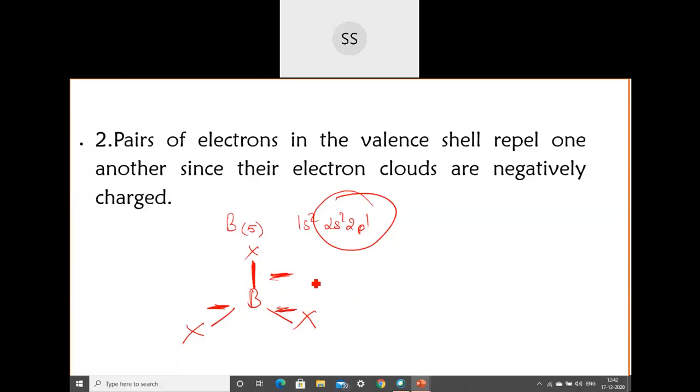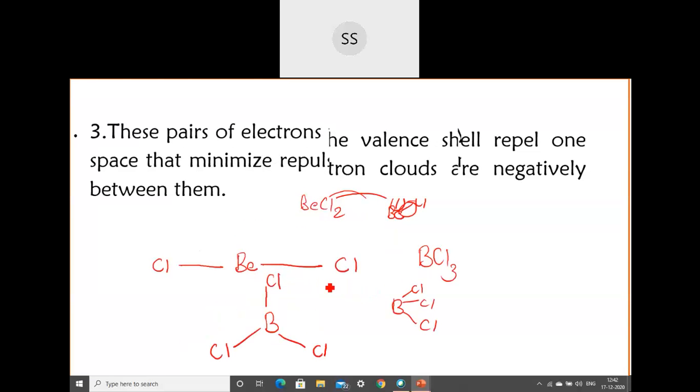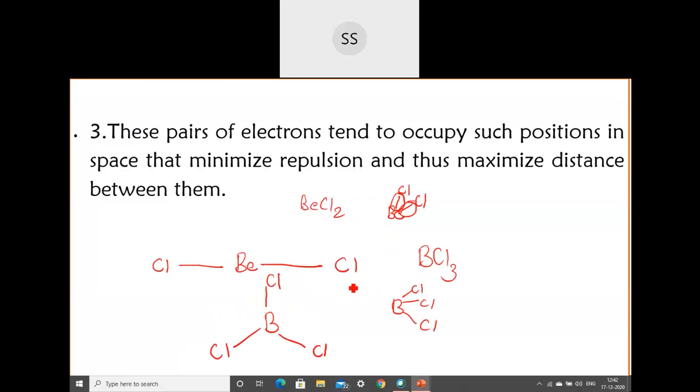Based on the second postulate, when electrons are negatively charged and don't like each other, how should you place them? You should place them at the maximum distance so that there is minimum repulsion between them. They will adjust themselves in such a way that there is maximum distance and minimum repulsion. That was the third one I told you. In beryllium chloride, they will arrange themselves in a linear fashion, at a 180-degree angle, for maximum distance.